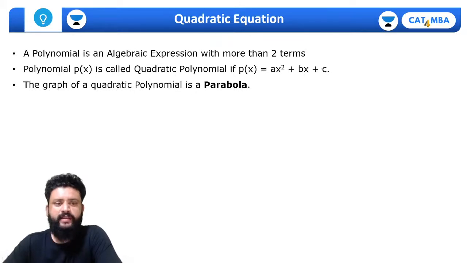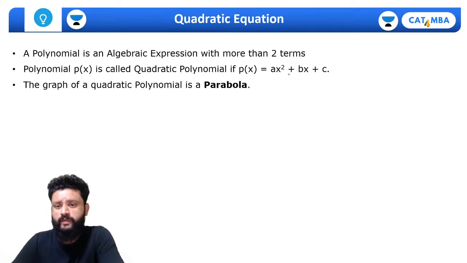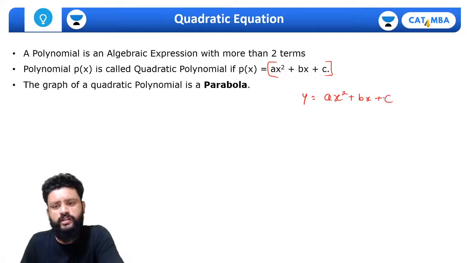Now understand one thing, guys. If we draw a graph for quadratic polynomial, always remember one thing: we cannot draw the graph for quadratic equation. We always draw the graph for polynomial, because in quadratic expression there is only one single variable. So we take y is equal to this expression ax square plus bx plus c, and we draw the graph for the quadratic polynomial. So the graph of quadratic polynomial is always a parabola.